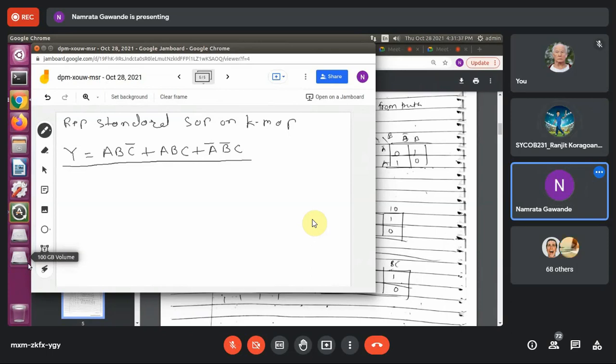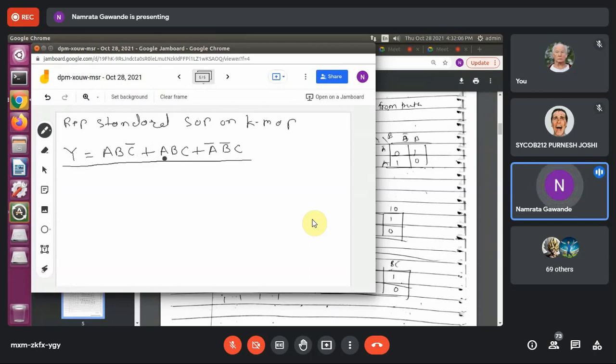SOP. So here the topic name is standard SOP, no problem. But suppose the expression is given, first you have to check whether it is in SOP form or POS form. This is the sum of products. These are all the product terms: A, B bar, C, A, B, C, three terms. All product terms are added together, meaning addition of all those product terms. So this is the SOP form.